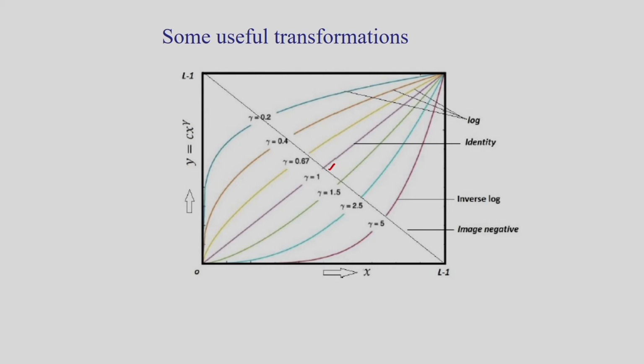And you can see gamma equal to 0.2, gamma equal to 0.4, gamma equal to 0.67, that is I am considering the fractional value of gamma. And if I consider it greater than 1, gamma is 1.5, gamma is 2.5, gamma is 5, like this. So if I consider the fractional value of gamma, what is the meaning of the fractional value of gamma?